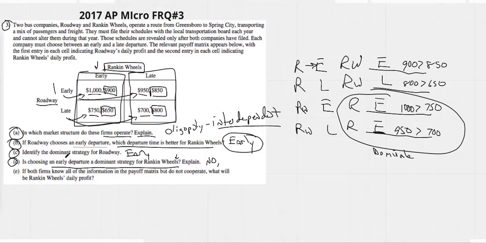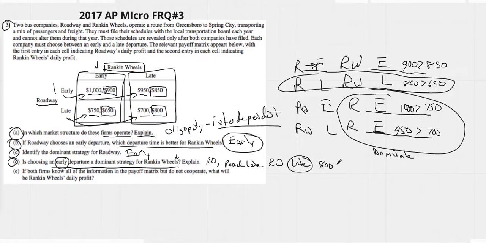See, they gave us a little help here. When they say is choosing an early departure, all we have to do is give the opposite of when Rankin Wheels chooses late, which is this. So we would say when Roadway goes late, Rankin Wheels will go late. And that's it. You've explained why he does not have a dominant strategy to go early because you showed him going late. We could put the numbers there if it made us happy. Let's make our reader happy so they know we know what we're doing.